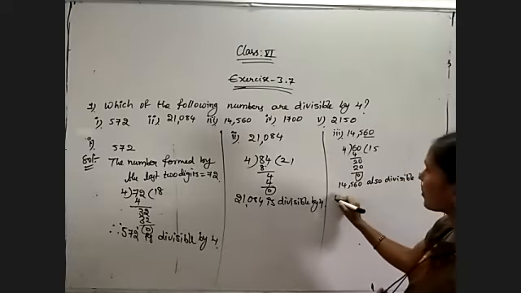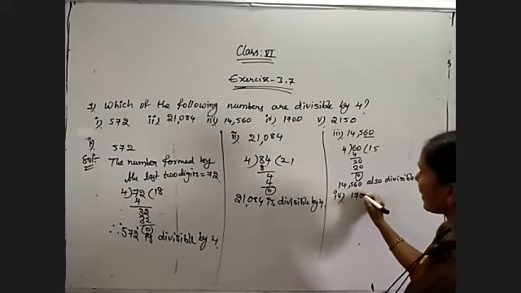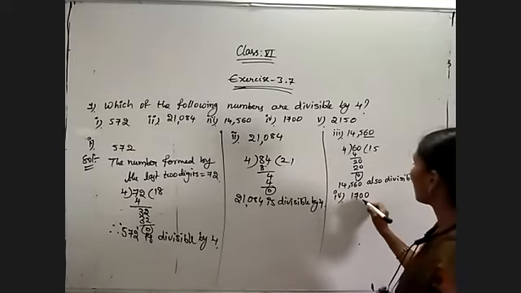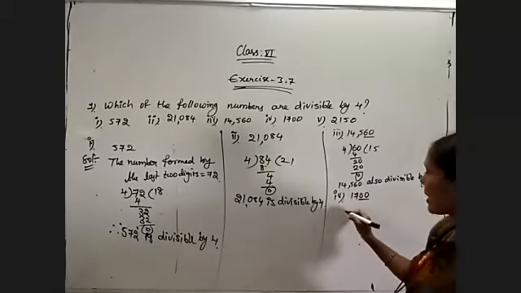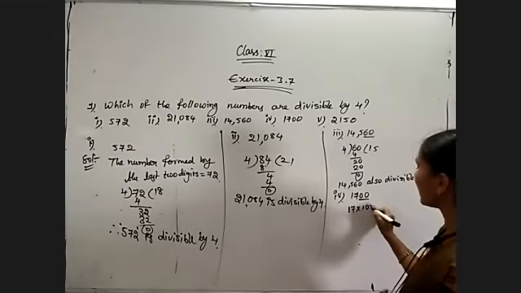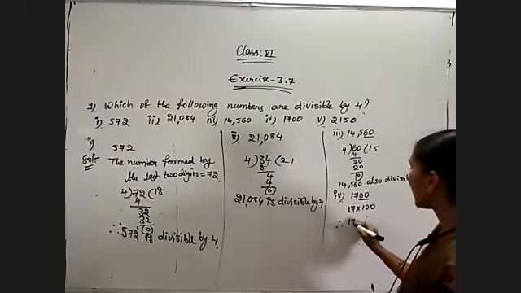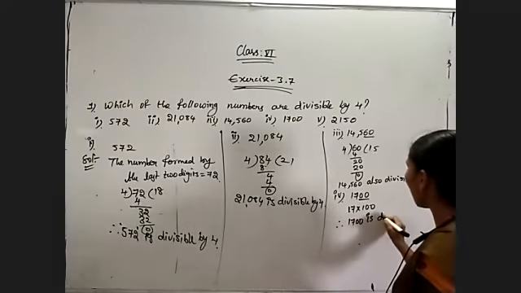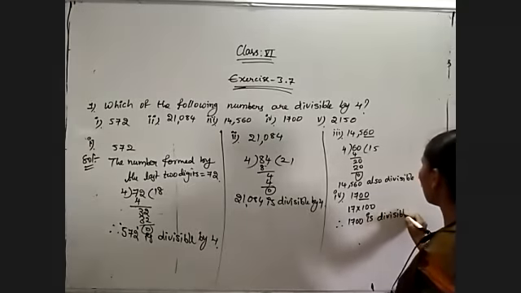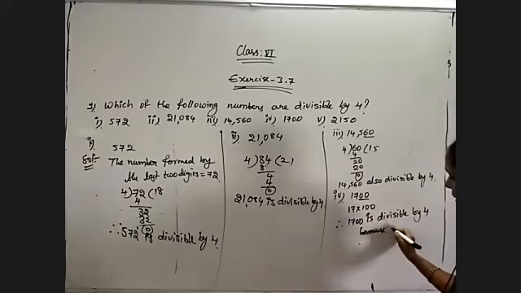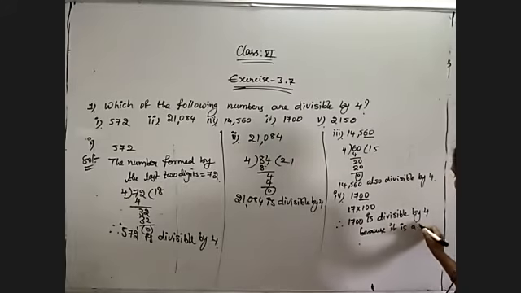And coming to the fourth question, 1700. As I told you, all the multiples of 100 are divisible by 4. So 1700 is nothing but 17 into 100. So it is a multiple of 100. That means therefore 1700 is divisible by 4, because it is a multiple of 100. That's all.